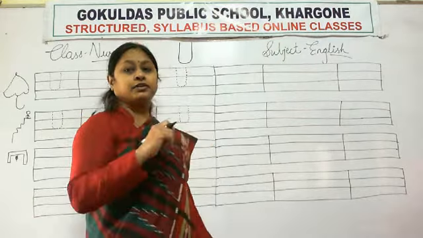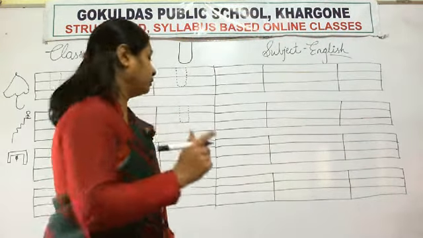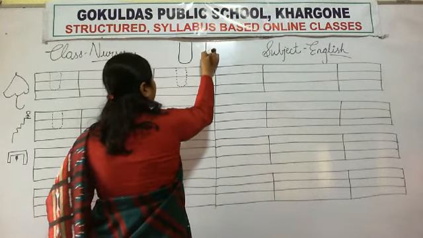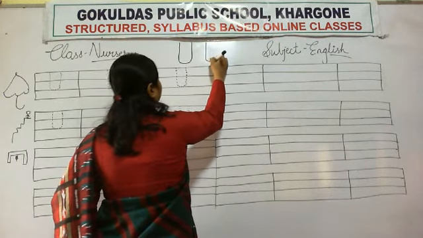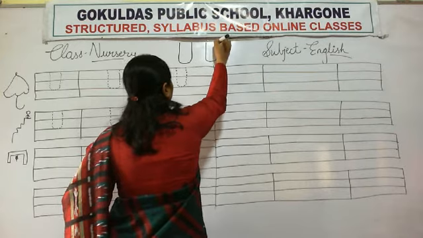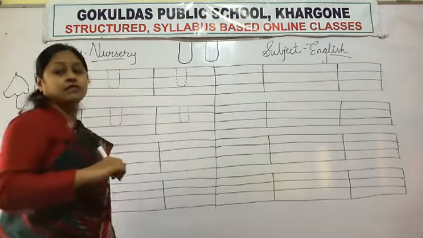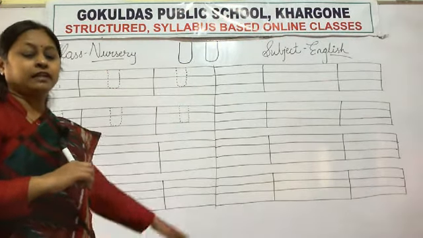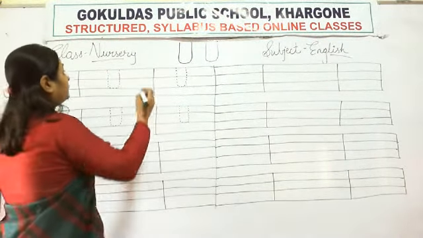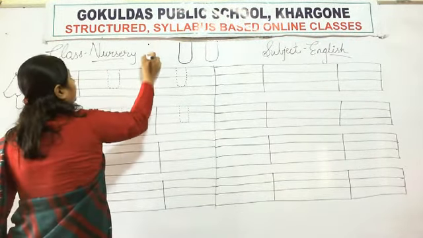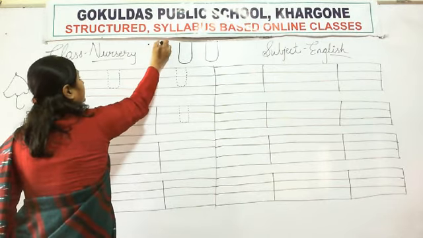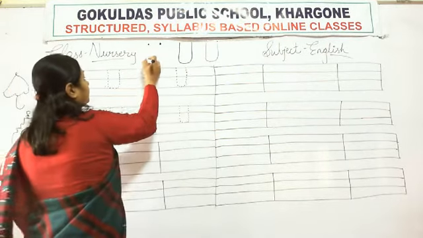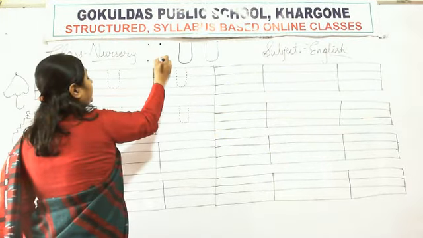Now we will start to write letter U. How do you have to write? First look here: standing line, then curve, and then up. Like this you have to write letter U. Dots were given to you like this.